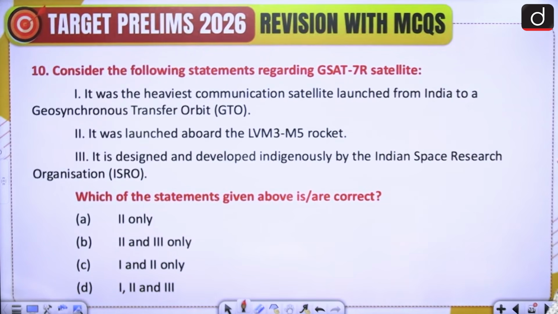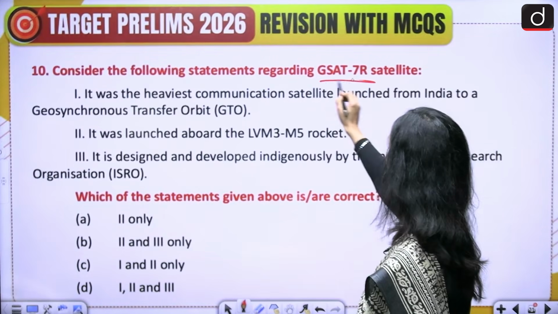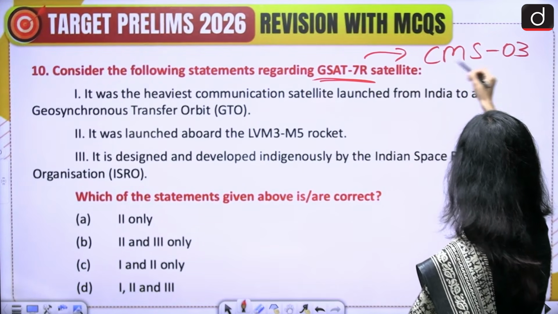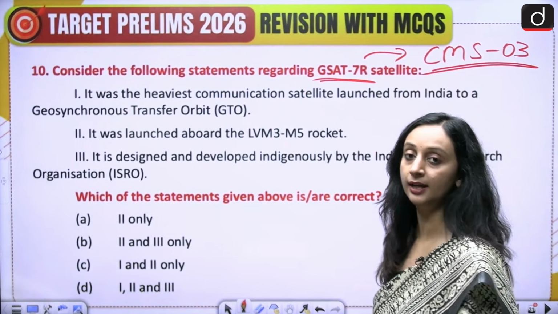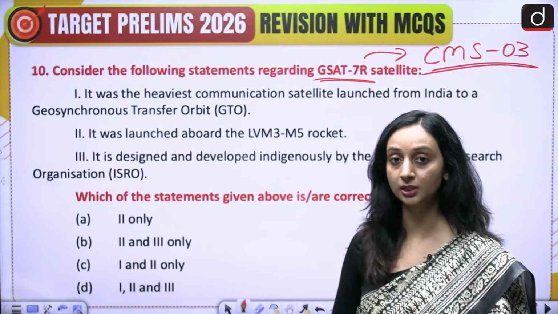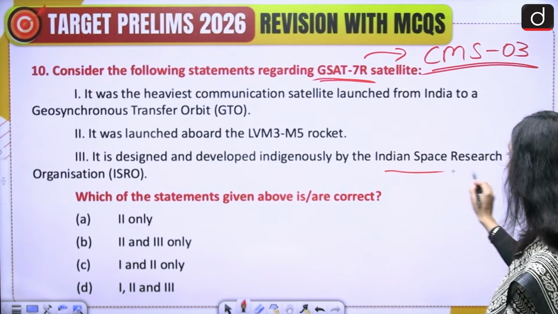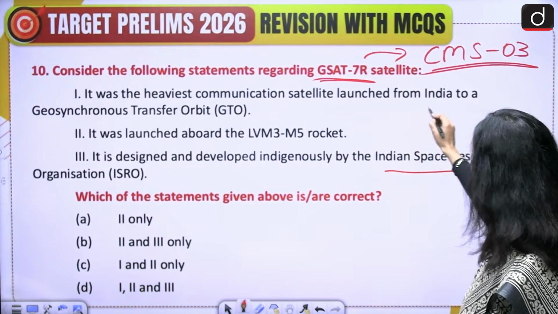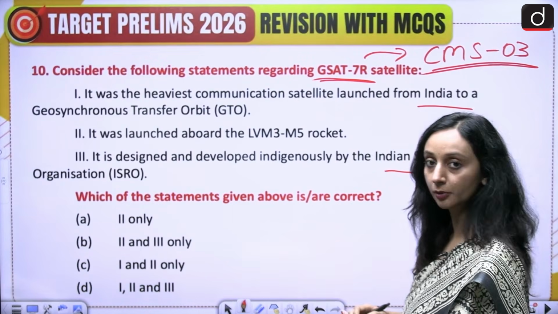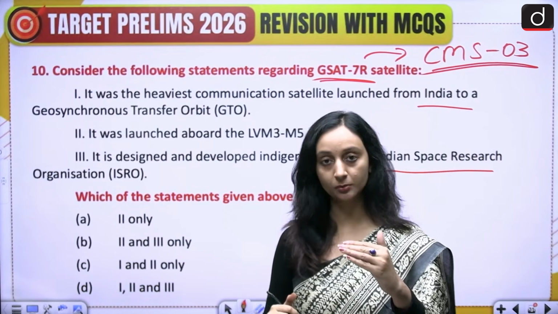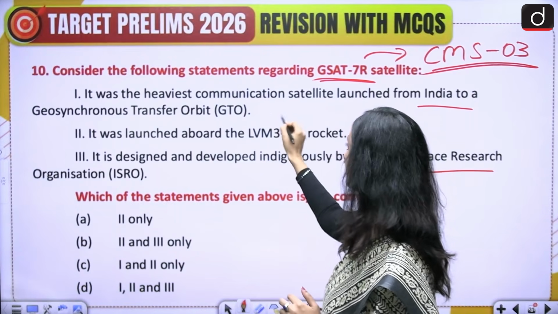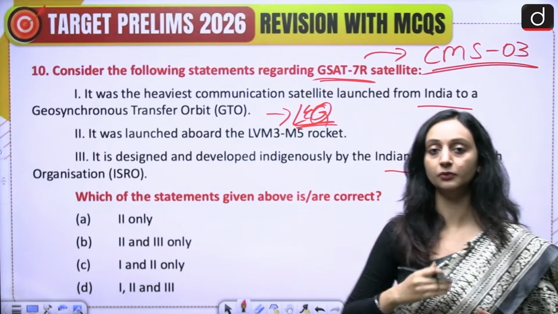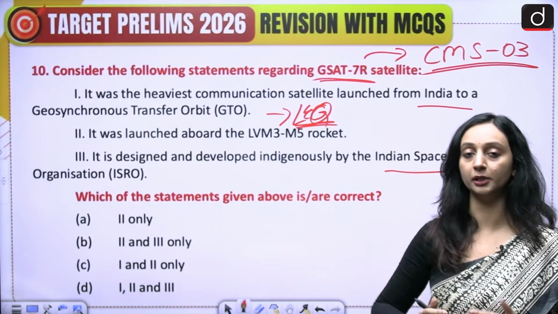All right. So here we are talking about the GSAT-7R satellite, which is also known as the CMS-03 satellite. It was a communication satellite, and yes, this was launched indigenously. It was developed by the Indian Space Research Organization, and it was the heaviest communication satellite launched from India to a geosynchronous transfer orbit. So it was first launched to a transfer orbit, and from the transfer orbit, it will go to its final orbit.